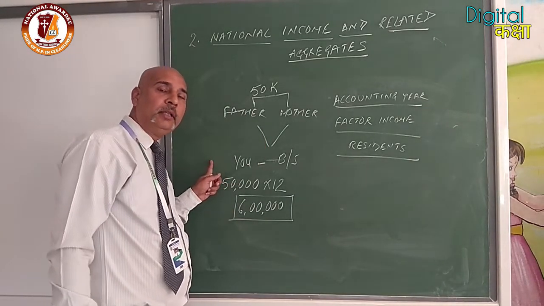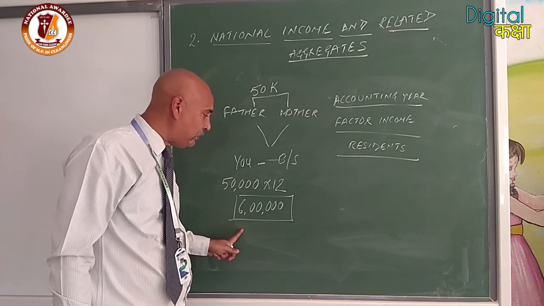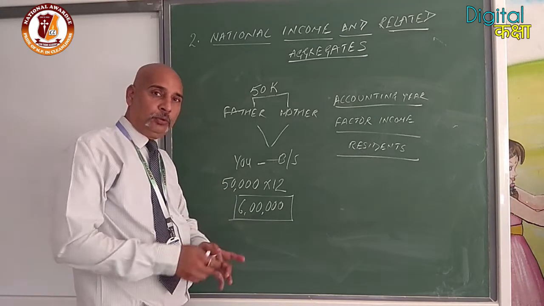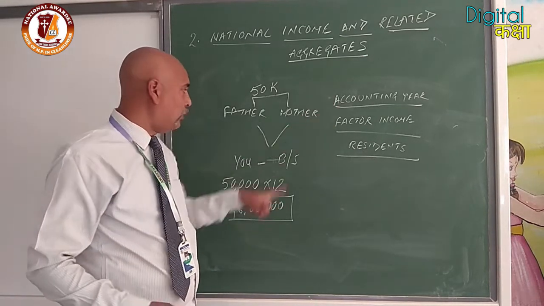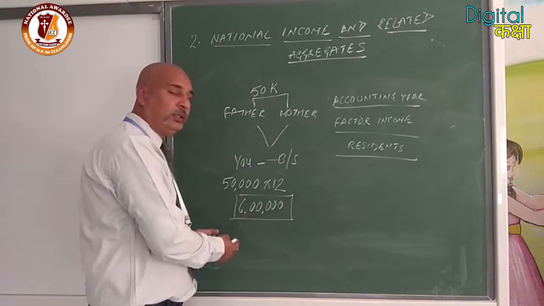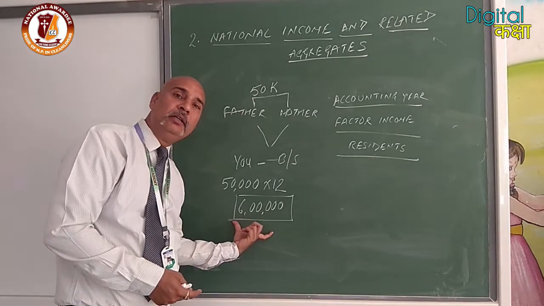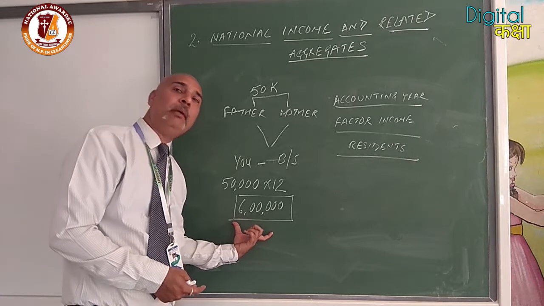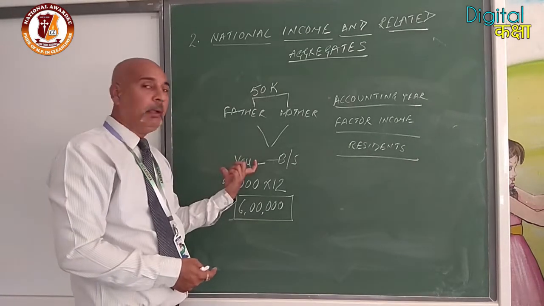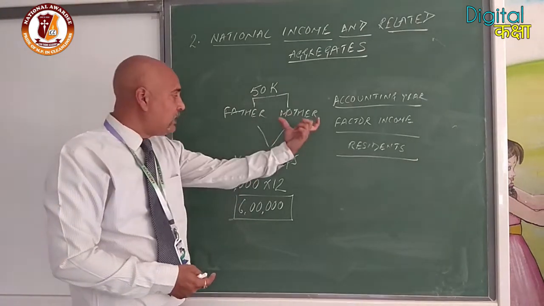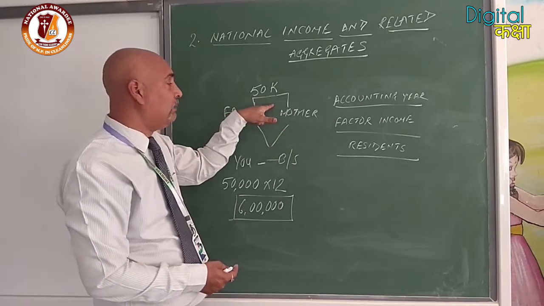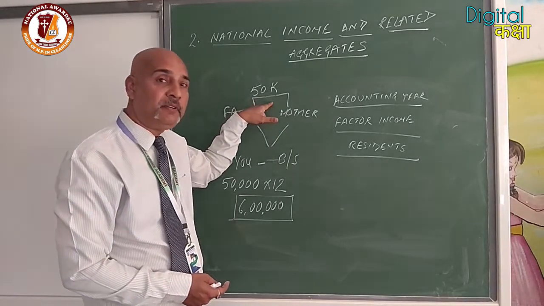That is your family income, 6 lakh rupees. Clear? Now two things are very clear. First is the accounting year, that is, throughout the year what we have earned will be added to our family income earned by all members. Clear? Next, it must be factor income, that is earned, not transfer income.